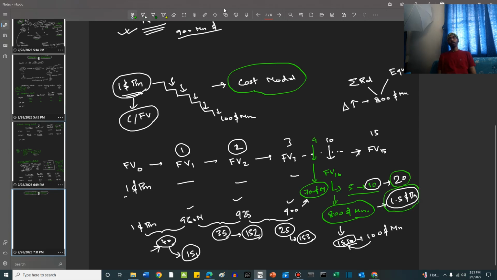So first, what about the reductions, friends? The reduction in total is 1 billion minus 700 million. This is equal to 300 million, right? This is the reduction. This will be recognized as a profit or gain. Right, friends? This will all be recognized in income statement 10. That is the income statement for period 10.